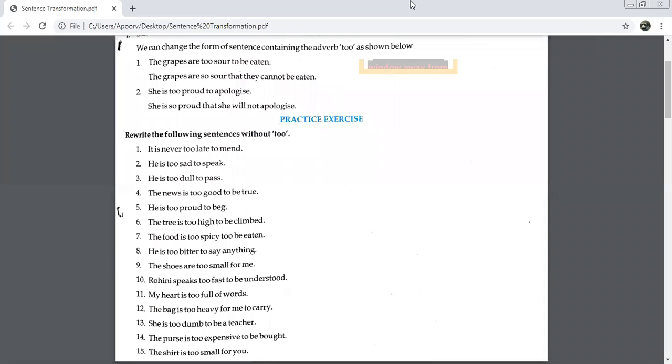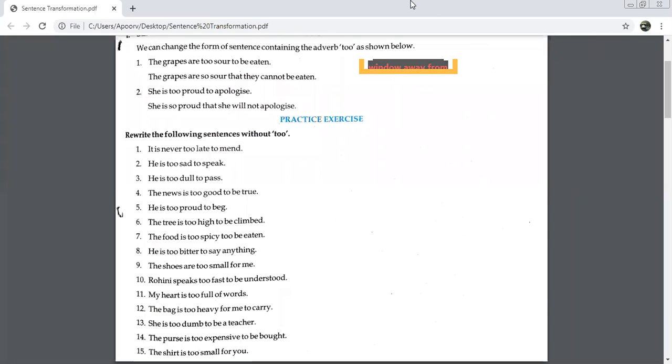He's too proud to beg. He is so proud that he cannot beg. He is so proud that he will not beg, or cannot beg. The tree is too high to be climbed. The tree is so high that it cannot be climbed.